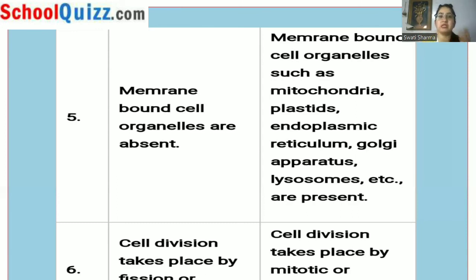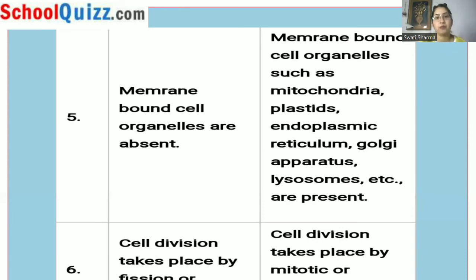So this is how cell division takes place in eukaryotes. In one case, the parent divides into two sister cells, and they will be exactly similar to their parent, whereas in meiotic division, there will be a reduction in their chromosome number. And in mitotic division, there are various phases: prophase, metaphase, then comes anaphase, and then telophase.